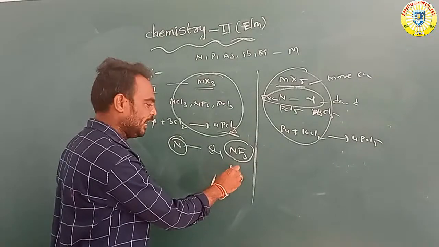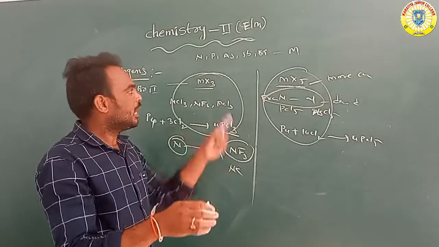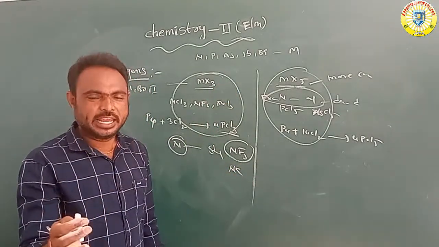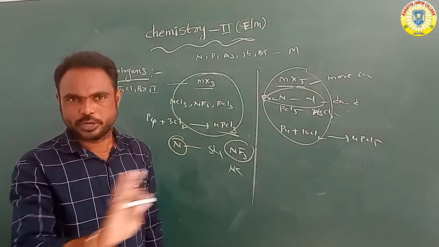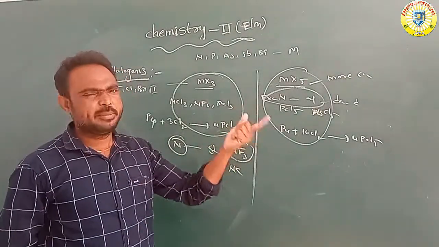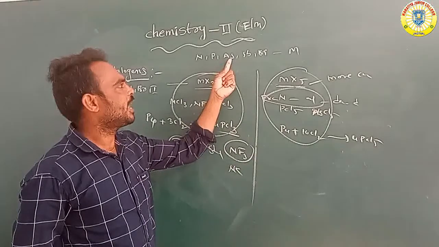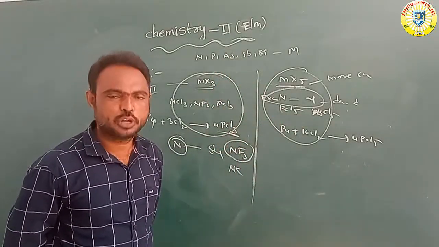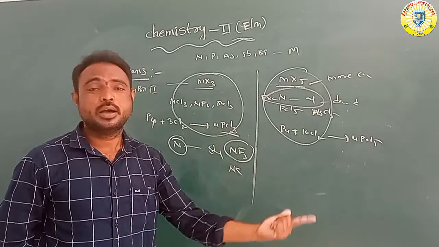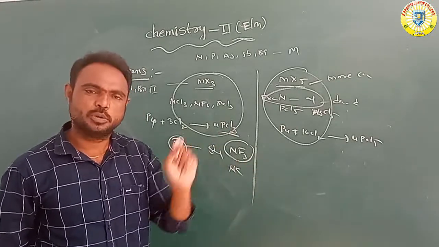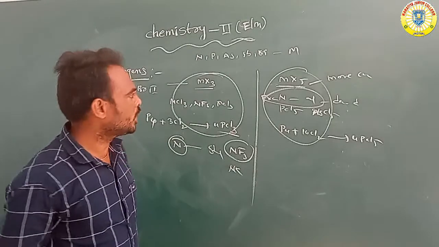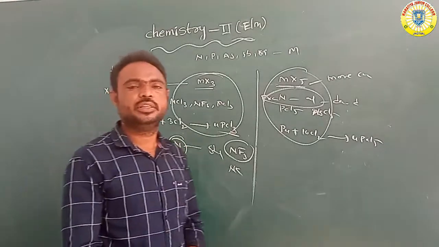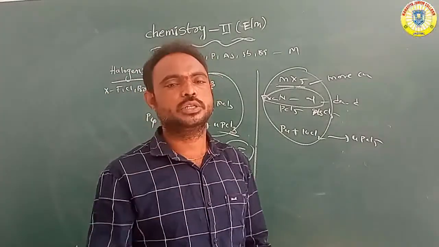But NCl3, NBr3 or NI3 are not stable compounds. The remaining elements, the phosphorus, arsenic, antimony and bismuth trihalides, are more stable compounds. The remaining group trihalides are also stable compounds. Okay, so that is the reaction with the halogens.